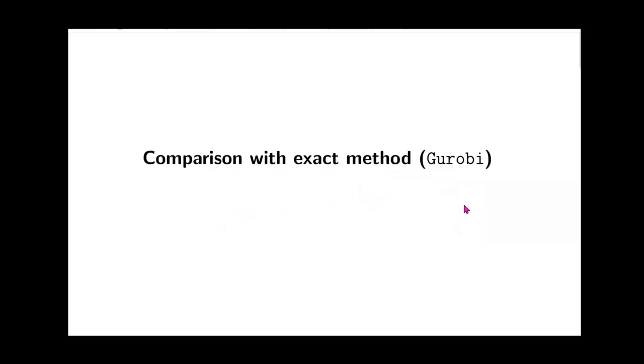So how about comparison with an exact method such as Gurobi? For example, we know that the sparse regression problem that I talked about, one can formulate it as an integer optimization problem, and then you can solve it using Gurobi. The question is, how do we compare NExOS, which is guaranteed to provide a locally optimal solution?